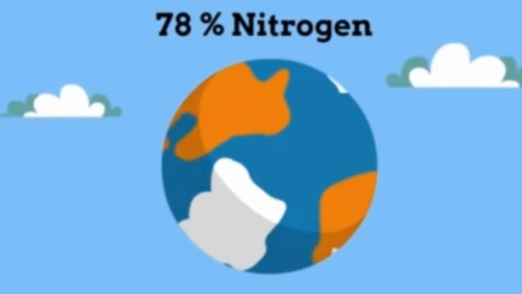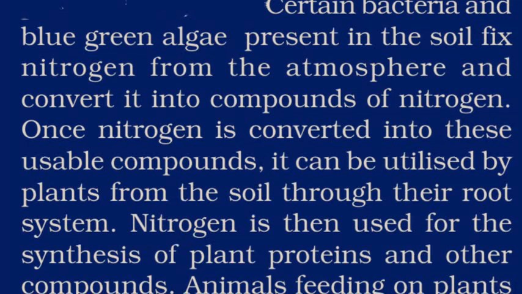Though there is so much of nitrogen in the air, we cannot directly breathe in nitrogen, just as we breathe in oxygen. Why? Because nitrogen is not something that we could take in through our nose and our lungs will filter it. That's not a possibility. So how do we get our daily supply of nitrogen? In order to fulfill our requirement of nitrogen, we have a cycle called nitrogen cycle in which all the organisms are involved. Let us see what is nitrogen cycle.